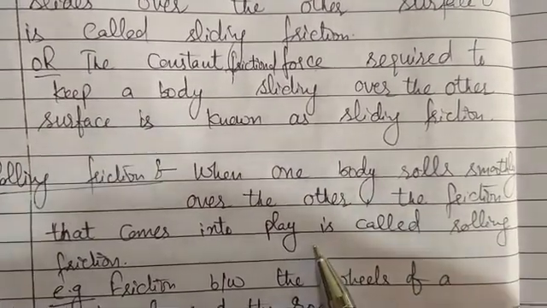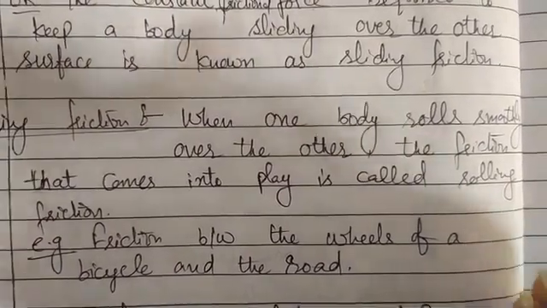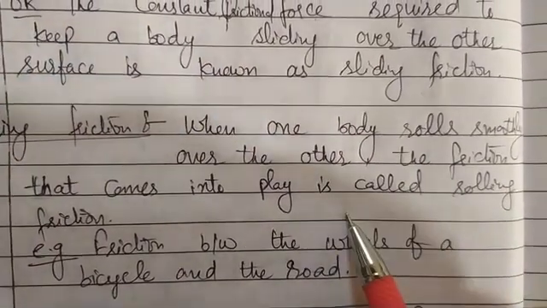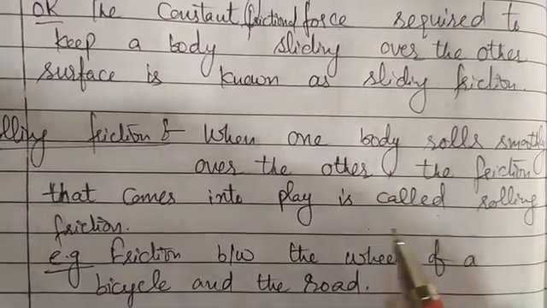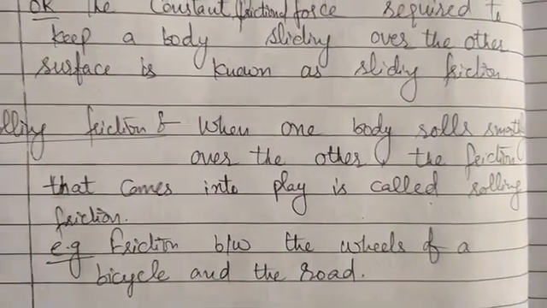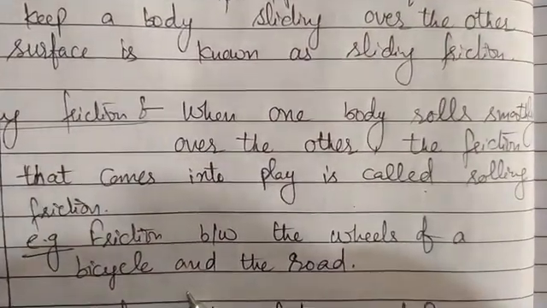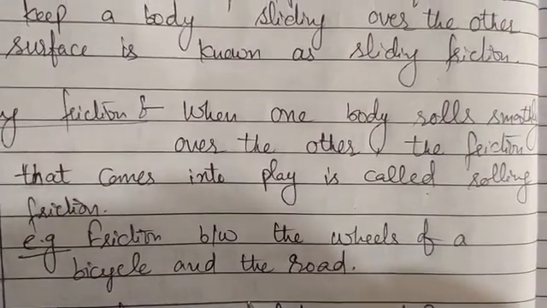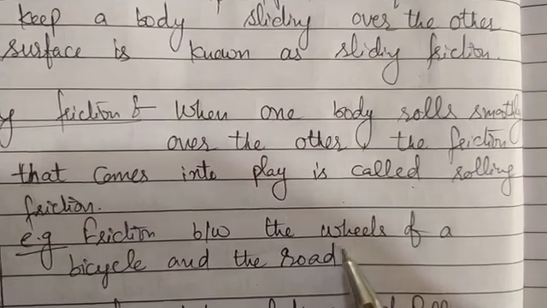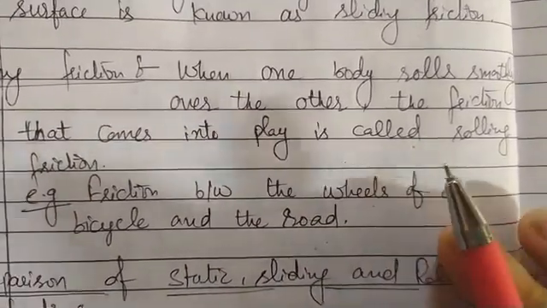For example, when a ball rolls on a plane surface, there is rolling friction between the ball and the surface. Next, for example, friction between the wheels of a bicycle and the road is also rolling friction, because the wheels of the bicycle are rolling.